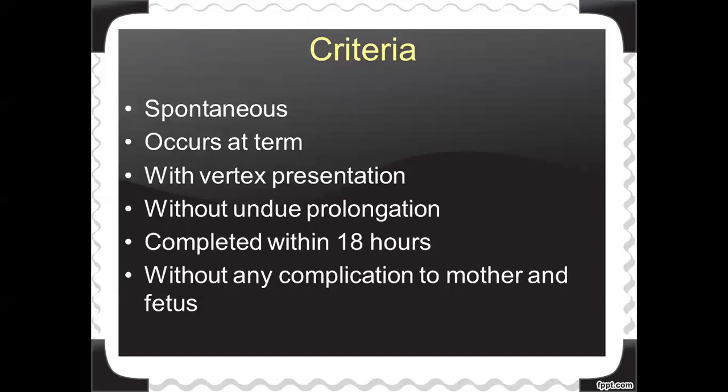So what are the criteria of a normal labor? Number 1, it is spontaneous. It occurs at term with the vertex presentation and without any prolongation. It is always completed within 18 hours and there will not be any complications to the mother and the fetus.